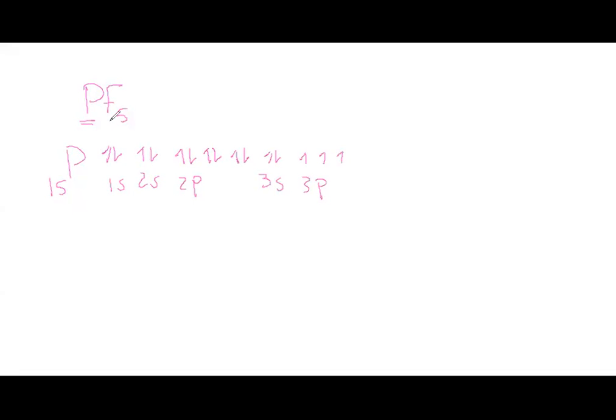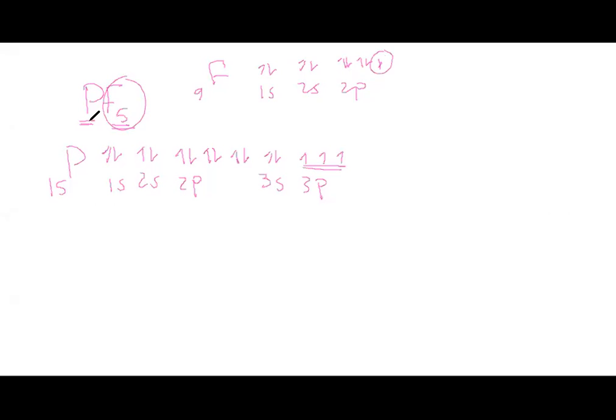Fluorine, actually, it's F9, so 1s2, 2s2, and 2p5. So fluorine shares by 1 electron, and phosphorus, suppose it shares by 3. So the valence electrons of phosphorus represent 3, while the valence electrons of the fluorine represent 1. But in that case, we find that there are 5 fluorine atoms bonded to 1 phosphorus.